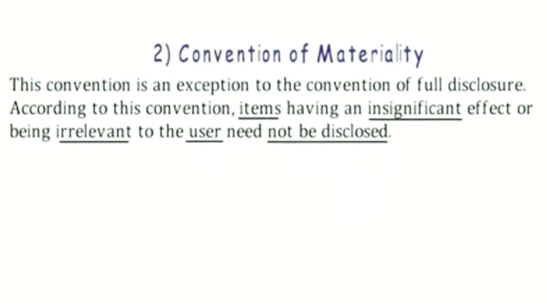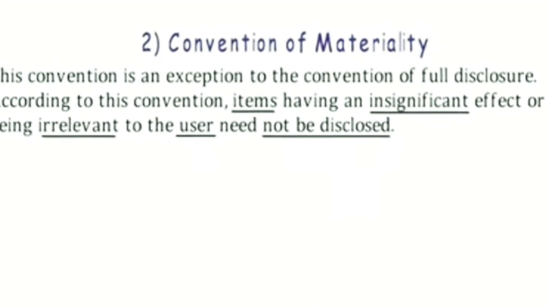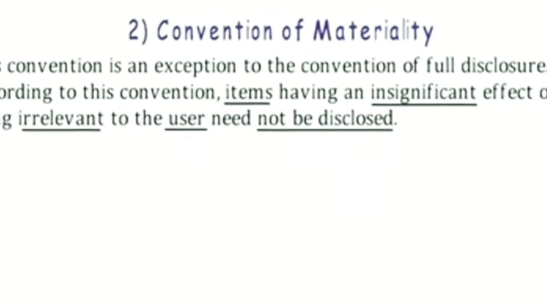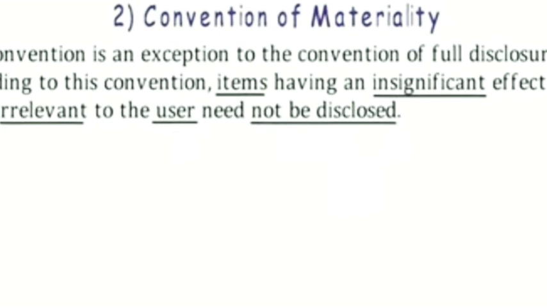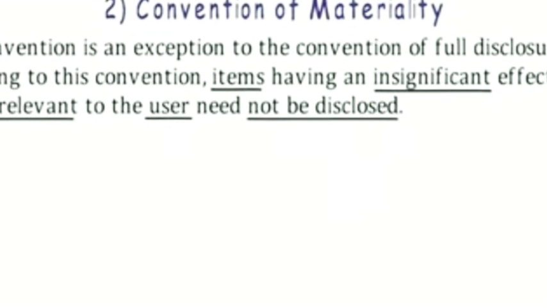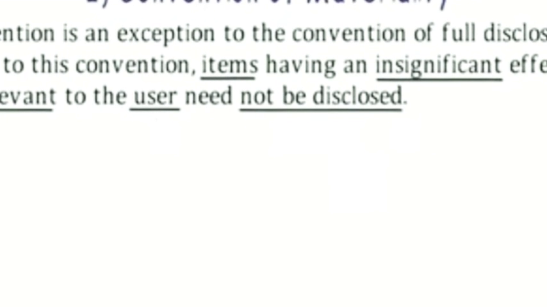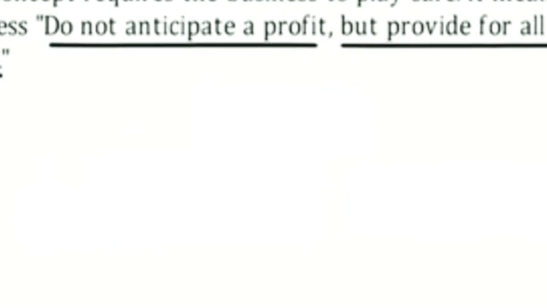The convention of materiality is basically a contradiction to convention 1, that is the convention of full disclosure. In this convention it has been said that only the important financial matters which have a significant effect on the business organization are to be recorded and irrelevant facts are to be ignored. So this is an exception to convention 1.